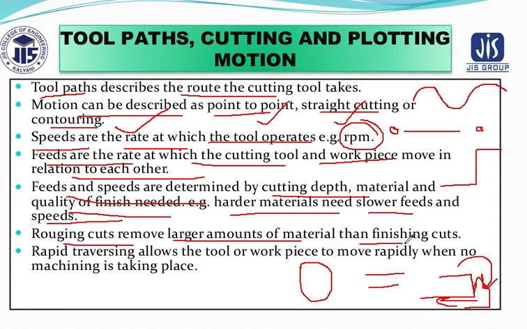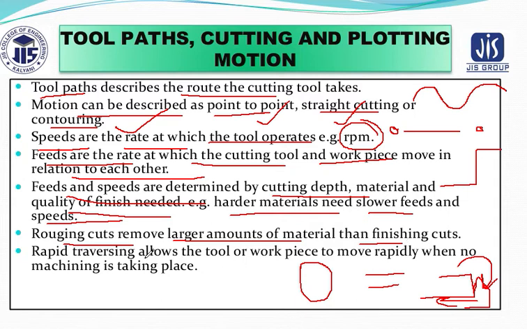So the feed rate as well as the depth of cut are directly proportional to the amount of material that you are removing from the product. If you are removing a large amount of material, then your cut will be a rough one. But if you want a good finished cut, then you have to go with a lower amount of material removal.